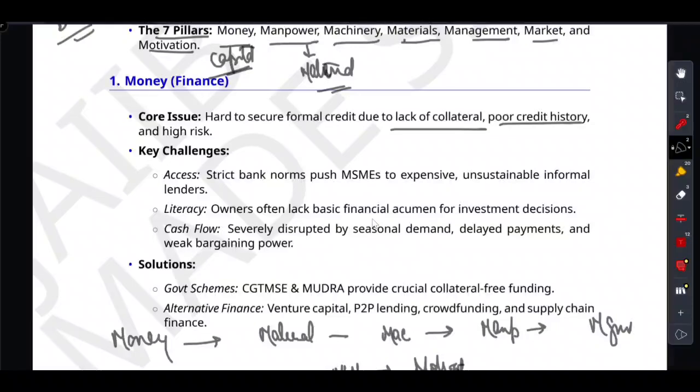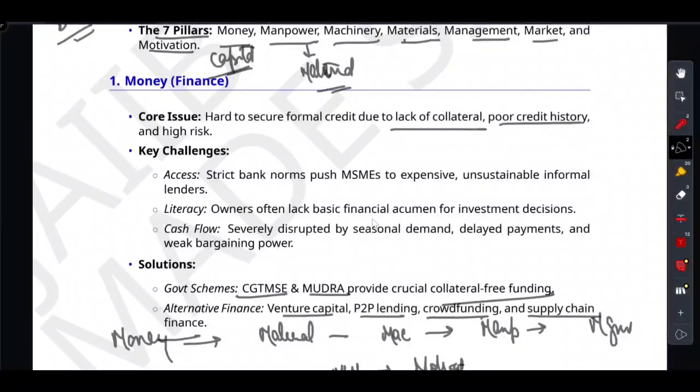And add in poor financial literacy and severe cash flow disruption, like late payment from big buyers, and they are fighting for air. So what is the rescue boat? Yes, government schemes like CGTMSE and Mudra. These are absolute game changers, because they provide crucial collateral-free funding. And today they are backed by modern alternative finance like venture capital, P2P lending, crowdfunding, and supply chain finance.